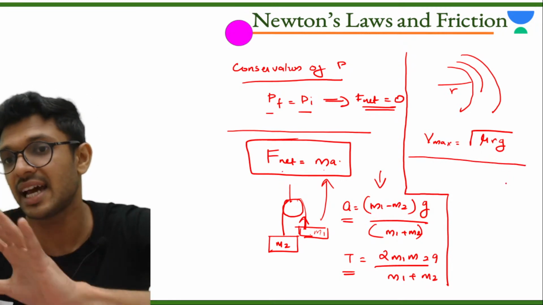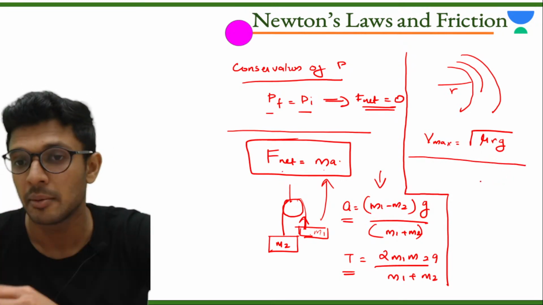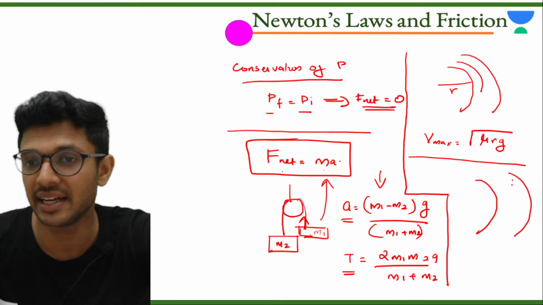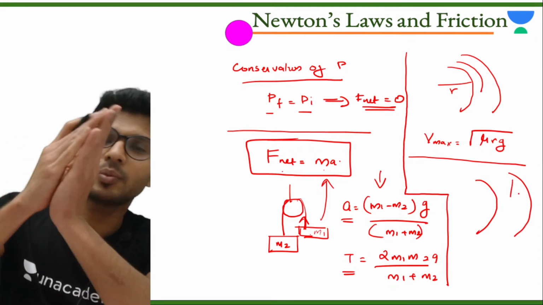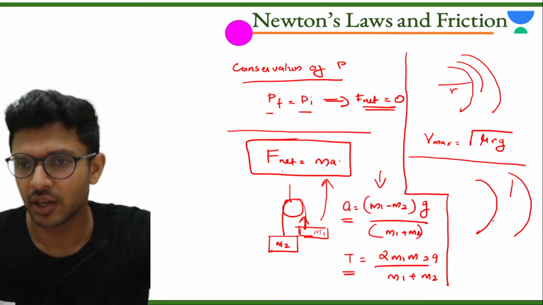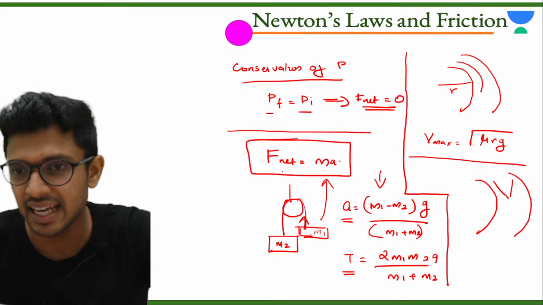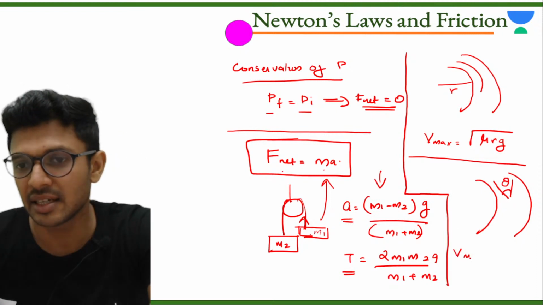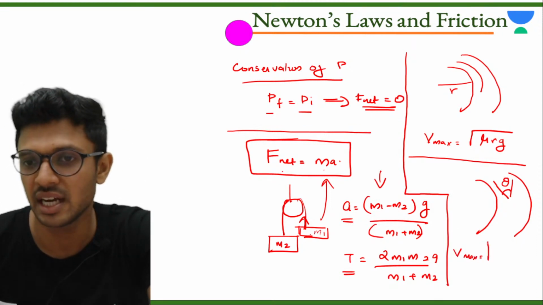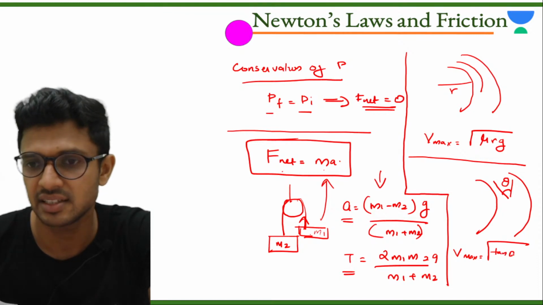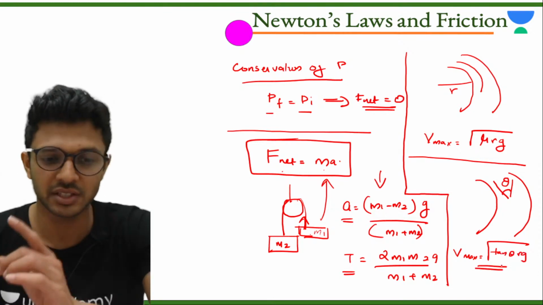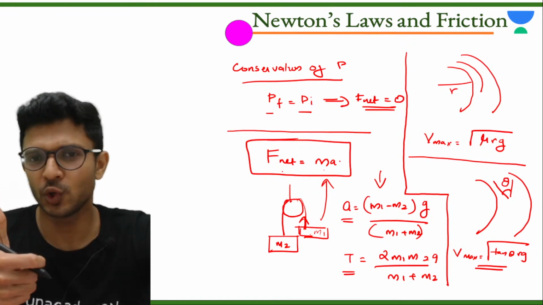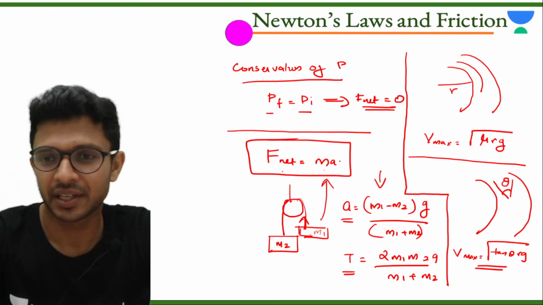Next, let's say that there is no friction in the road, but the same person is taking the same curve by leaning. You might have seen this in MotoGP races. Let's say he is leaning by making an angle of theta. In that case, the maximum velocity with which he can take the turn is given as root of tan theta rg. Okay, note that down.